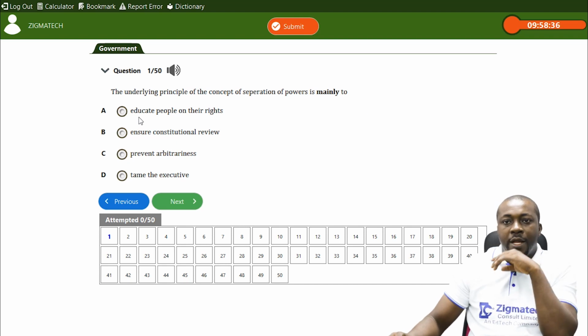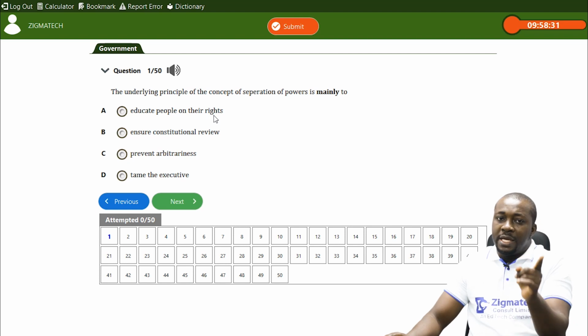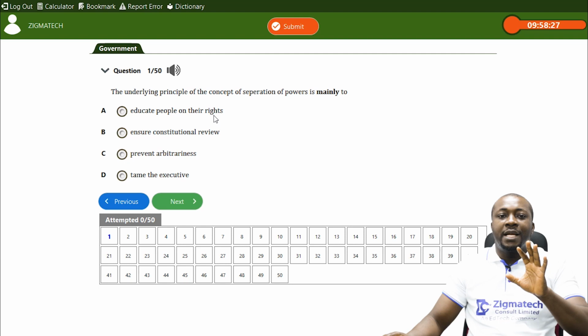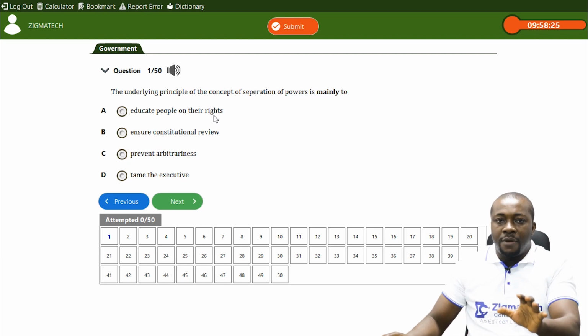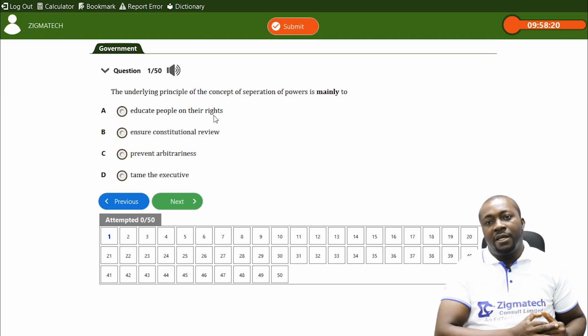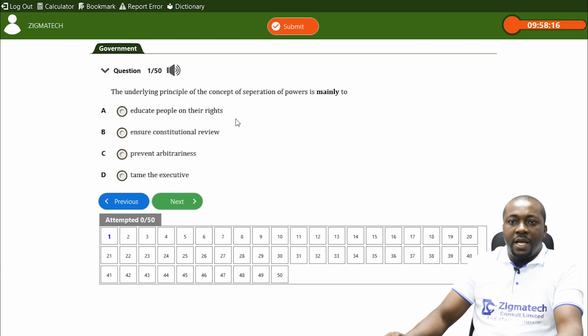Now, is it to educate the people on their rights? It can protect. Separation of powers helps to protect the rights of citizens, especially by making the judiciary independent, but it's not to educate people on their rights. So option A cannot be the answer.